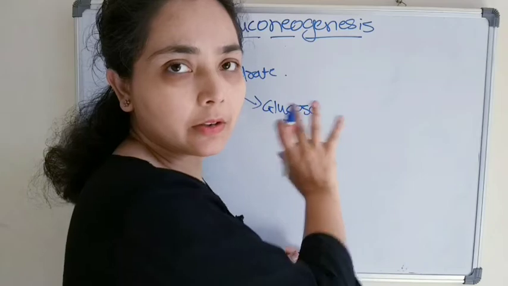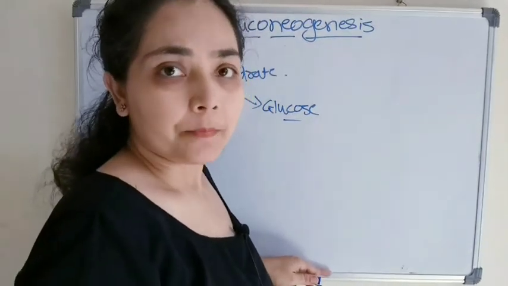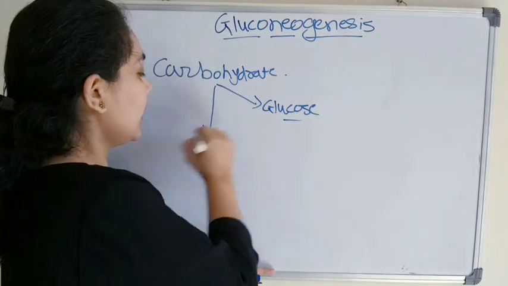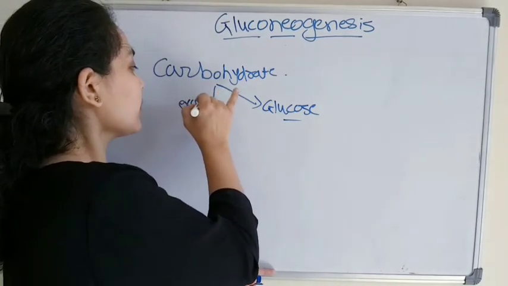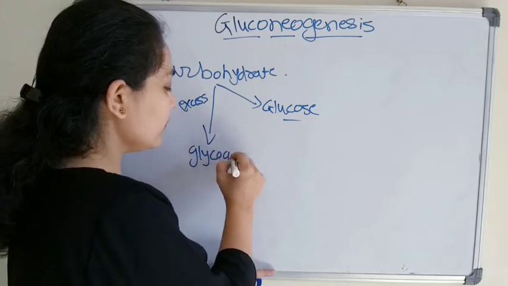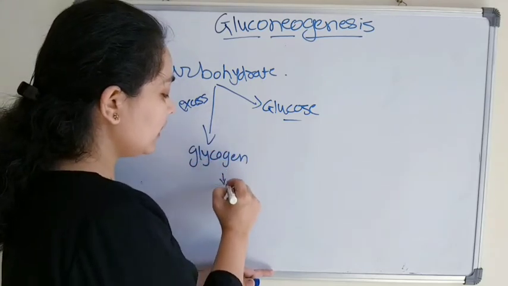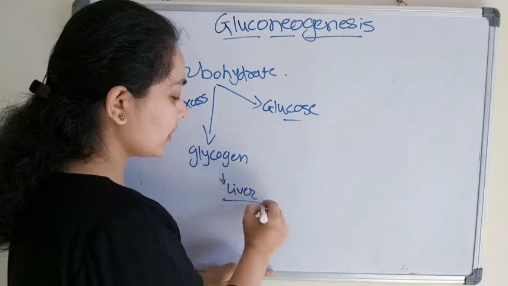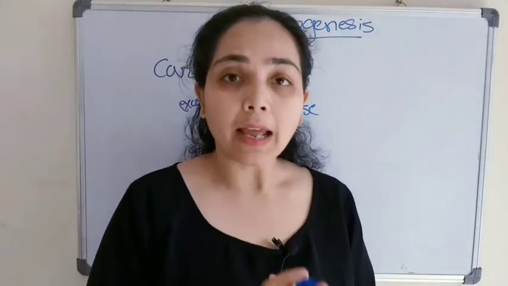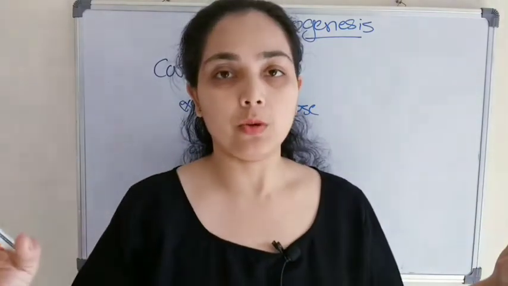The excess glucose is stored in the form of glycogen in the liver. What is glycogen? Glycogen is the polymer of glucose.